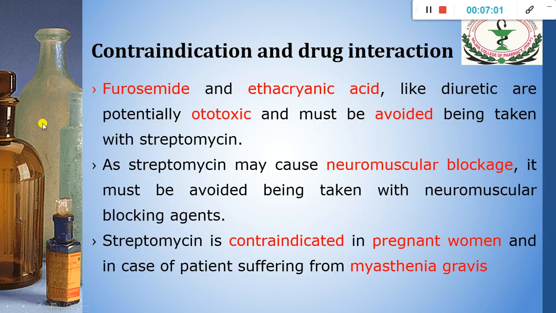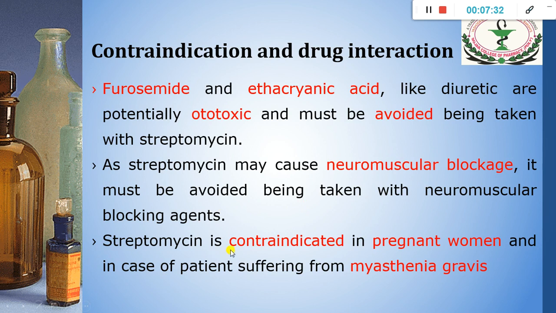Contraindications and drug interaction. Now furosemide and ethacrynic acid are also potentially ototoxic drugs. So these drugs must be avoided with streptomycin, as streptomycin also causes neuromuscular blockade, so it must be avoided with drugs which cause neuromuscular blocking effect.